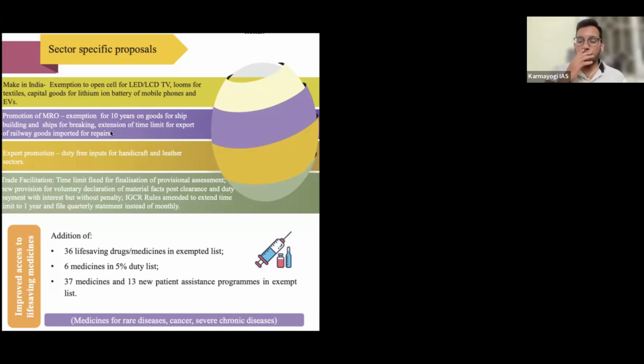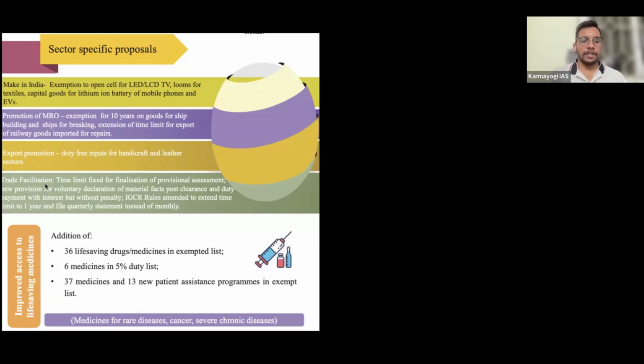If you are importing any goods related to repairs, until 10 years while you use them, we are not going to collect any tax. So this is what they have opened up. This is also a good thing anyway. Export promotion, so duty free inputs for handicrafts and leather sectors. Whatever handicrafts and leather related inputs and raw materials, they are going to be exempted, right? And also the government is going to promote exports from these sectors.